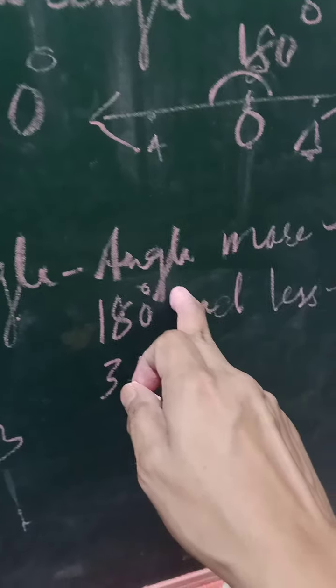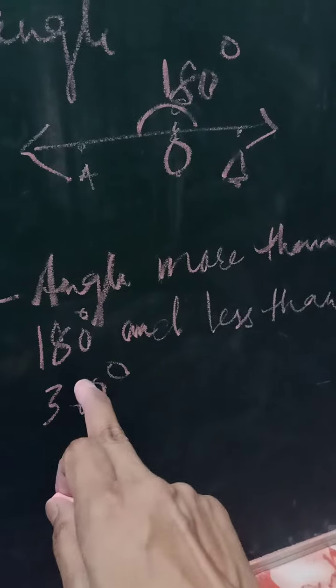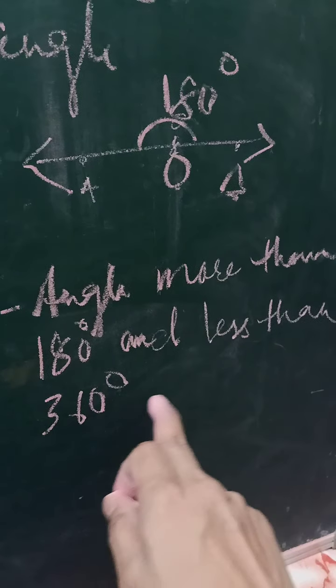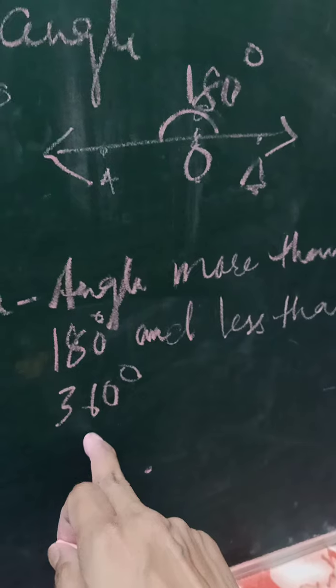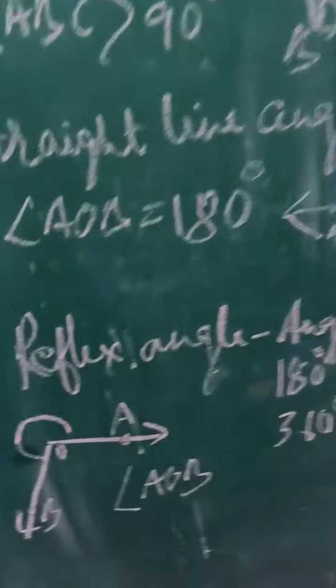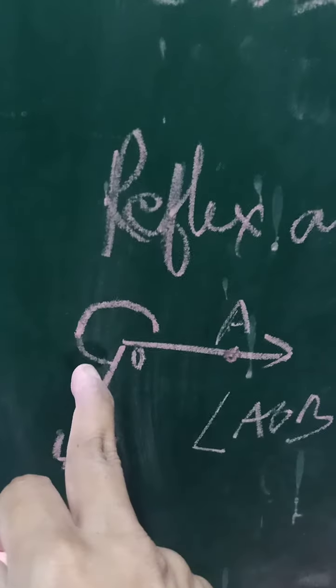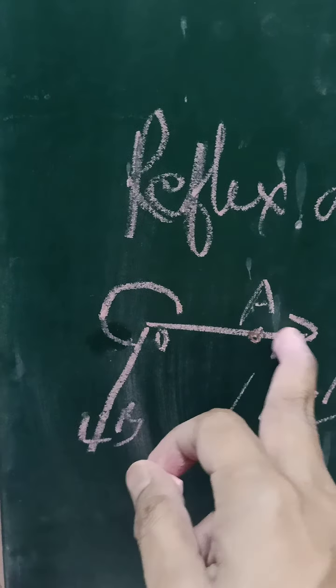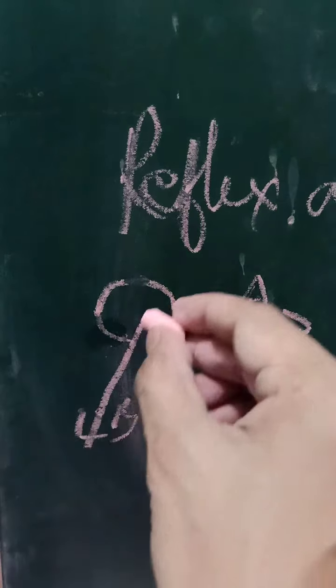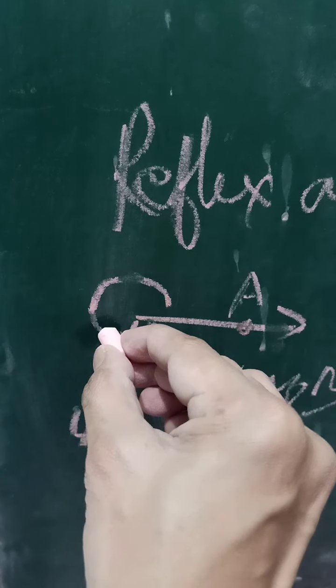What is a reflex angle? A reflex angle is an angle more than 180 degrees and less than 360 degrees. See this. Here two rays OA and OB are forming an angle AOB. This is AOB.